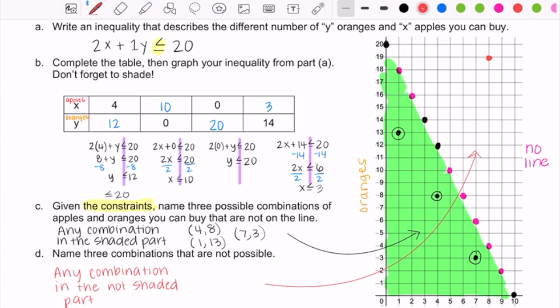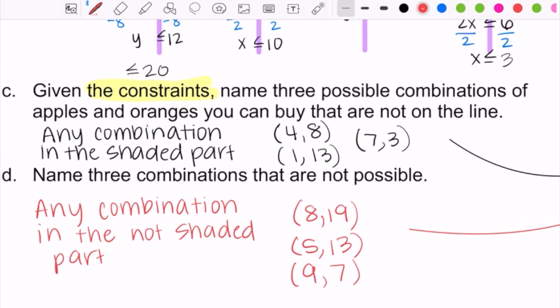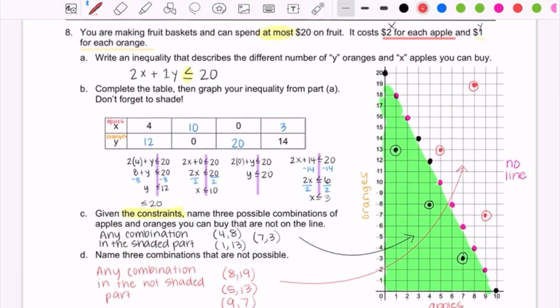So for example, if you bought 8 apples and if you bought 19 oranges, 8,19 would be a no because that would result in them spending more than they're hoping to spend. If you bought 5 apples and 13 oranges, that one would be over here and that would be a no. So 5,13 would also be a no. And then just picking one more, if you bought 9 apples and 7 oranges, that one down here would be a no. And again, these are just random answers that I'm selecting. But any combination that is in the shaded part is a yes, and then any combination of points that is not in the shaded part of the graph is a no when it comes to coming up with possibilities.